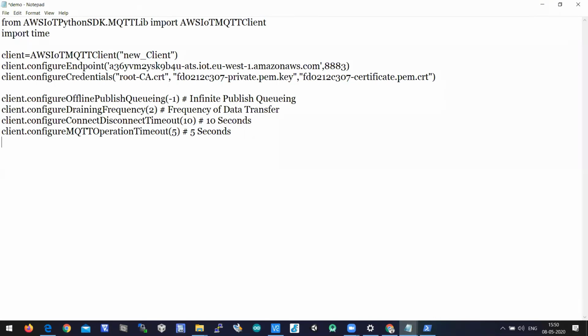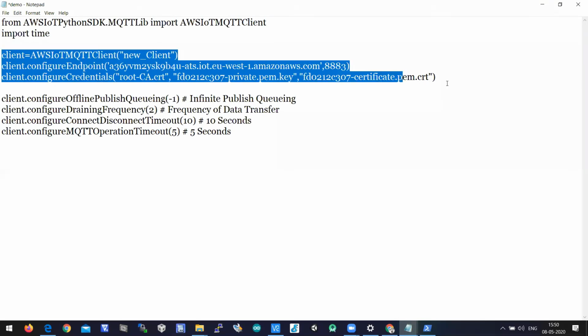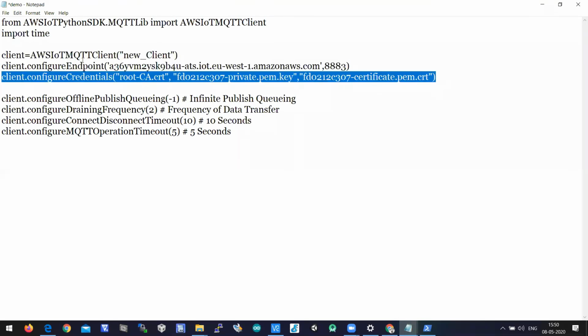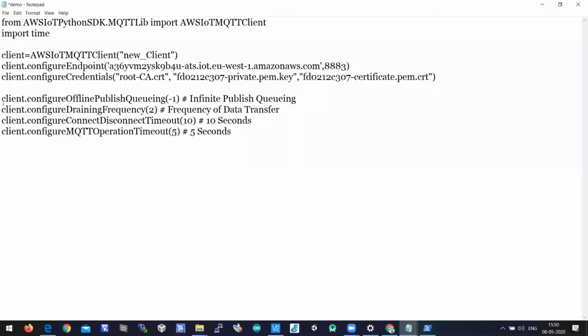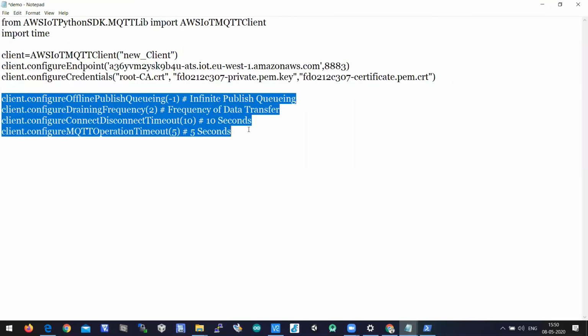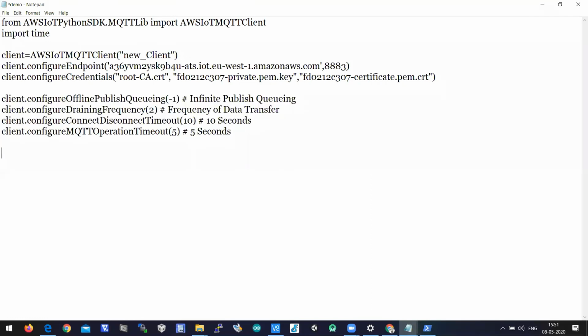So this is how you need to configure your MQTT client. The client which is created here, for you to understand, I'm maintaining spaces. These 3 lines are all about creating a client object and passing the credentials. And these 4 lines are all about timeouts, the frequency of data transfer, and whether it is infinite or finite. And this is the configuration there.